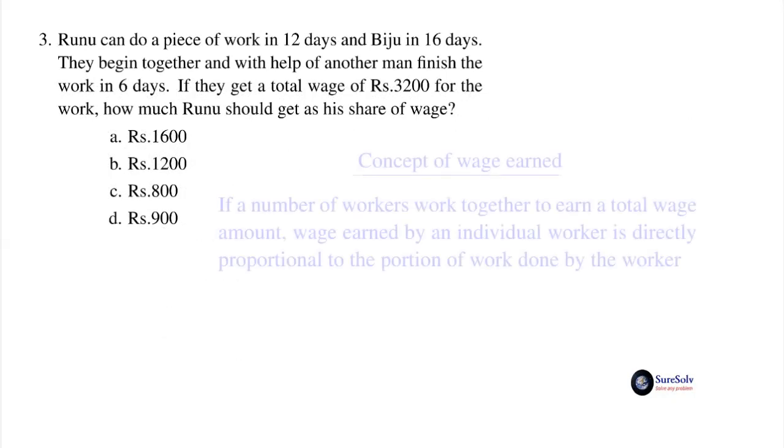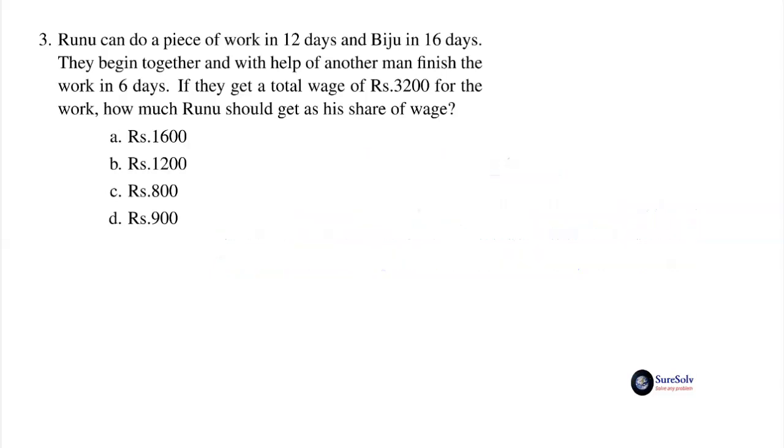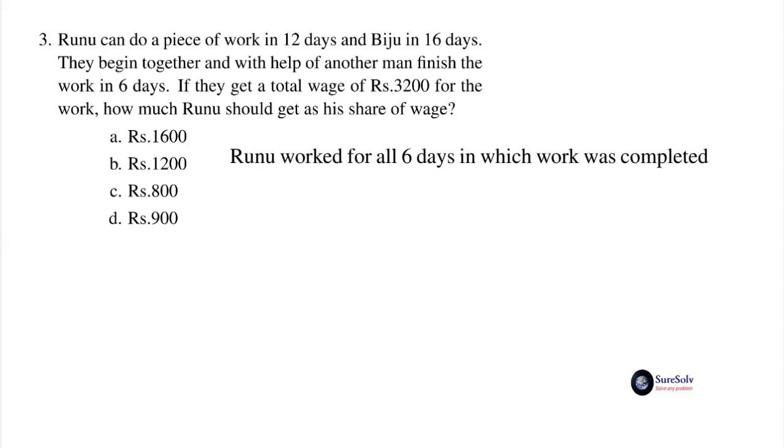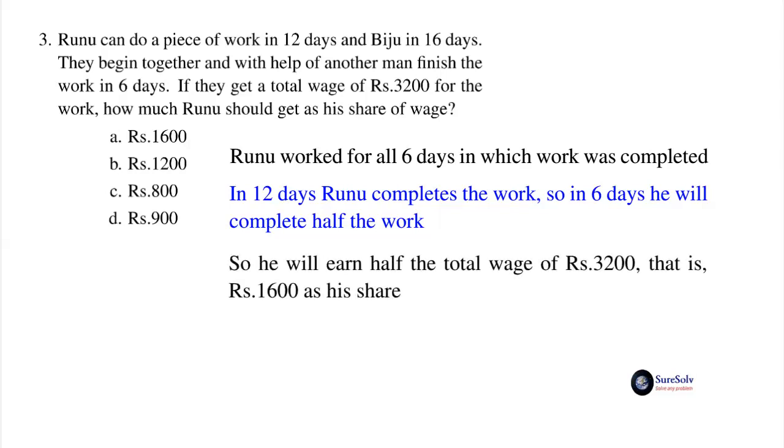The concept of wage earned is, if a number of workers work together to earn a total wage amount, wage earned by an individual worker is directly proportional to the portion of work done by the worker. Runu worked for all 6 days in which the work was completed. In 12 days, Runu completes the work. So in 6 days, he will complete half the work. So he will earn half the total wage of Rs 3200, that is Rs 1600 as his share.